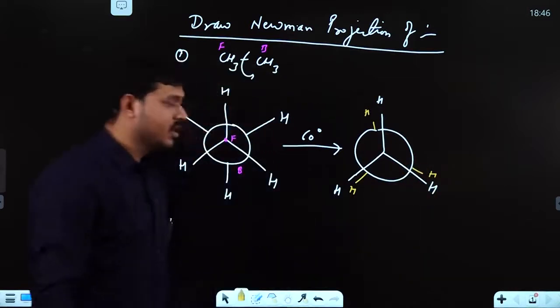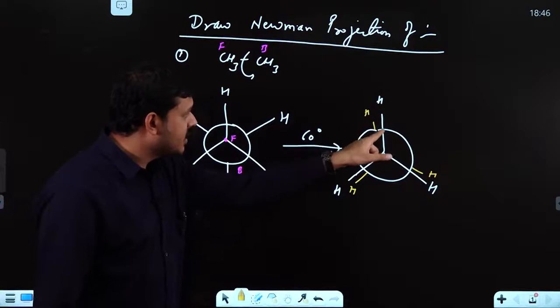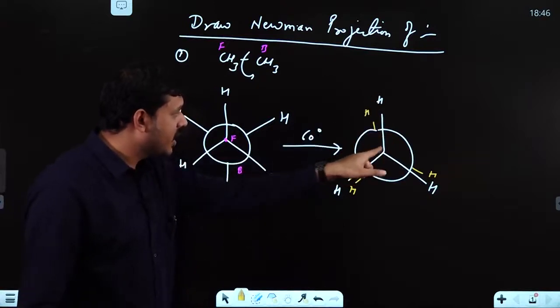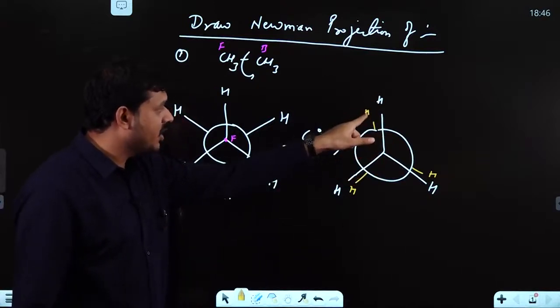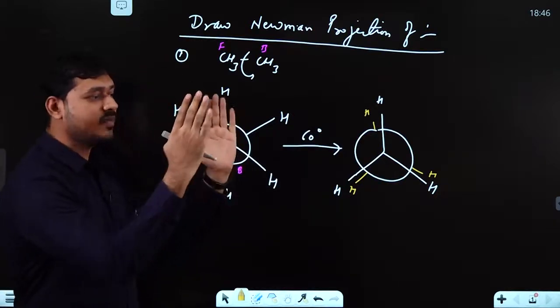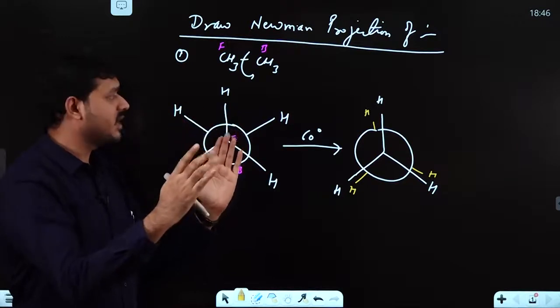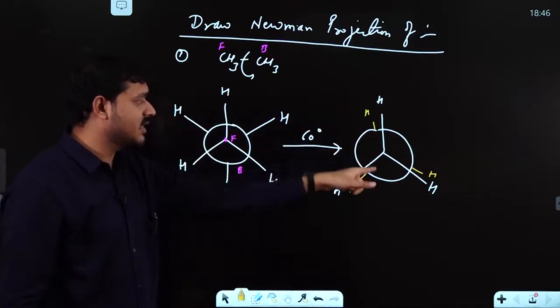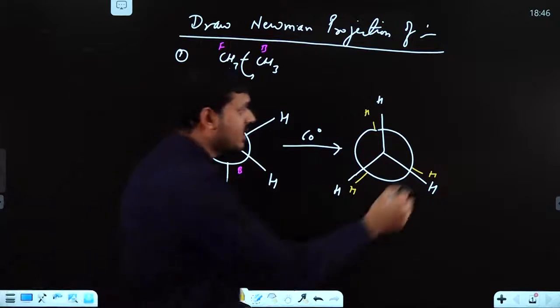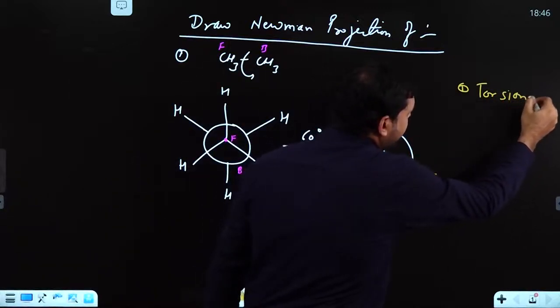So in this case you can understand that this carbon hydrogen bond, and this carbon hydrogen bond are just in front of each other. So again you can use the term torsional strain here. First point, torsional strain. A few terminologies I am using here.